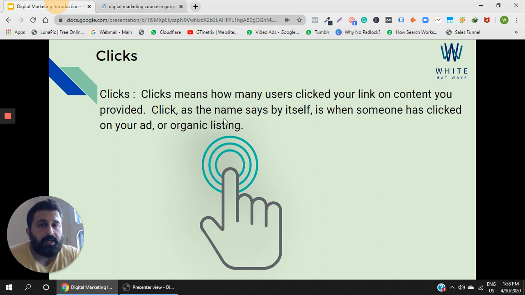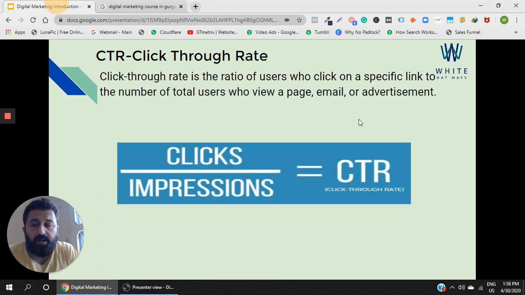So clicks. Clicks means how many users clicked on your link or content you provided. So clicks, as the name says by itself, is when someone has clicked on your ad or organic listing. When I clicked on India Mart, it was a click. Now let's move ahead. So guys, what is click-through rate?